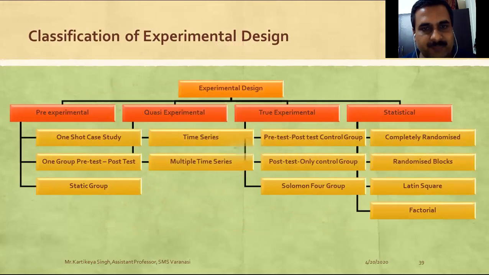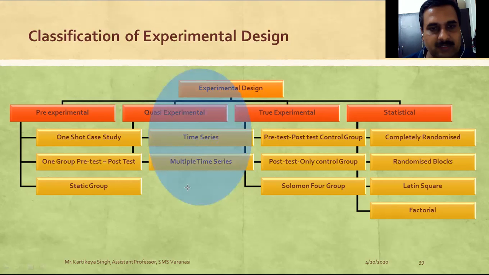We have already covered pre-experimental research designs, including the one-shot case study, the one group pre-test post-test, and the static group. In this lecture video we are going to cover quasi-experimental research design in detail.